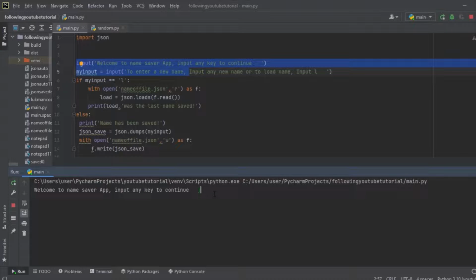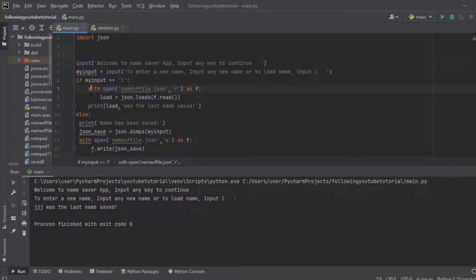So it says welcome to name saver app. Input any key to continue. It says to enter a new name, input a new name, or to load, input L. You see right over here it says to load the name, you need to input the letter L, and manually load it. But this time what we are going to work on is automatically loading the data, instead of manually loading it by inputting any letter or doing any manual process. So that's what we are going to work on now.